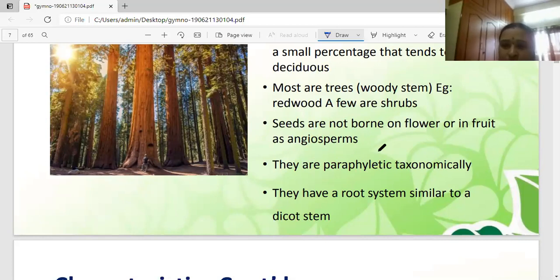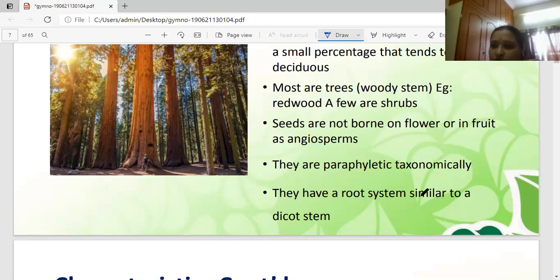Next, these are gymnosperms. Seeds are not borne in flowers or fruits as in angiosperms. The root system is similar to a dicot root system. The plant body is sporophytic and can be differentiated into root system, stem system, and leaf system. Generally, the plants possess a well-developed root system. What type of root system is there? That is a tap root system.